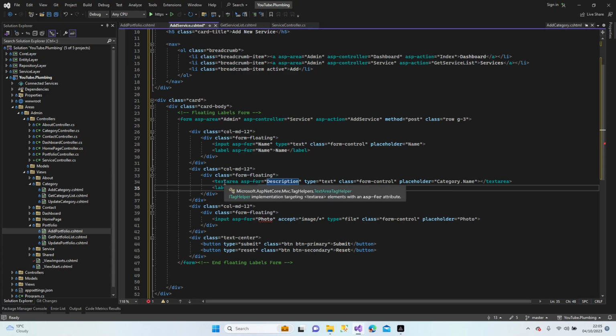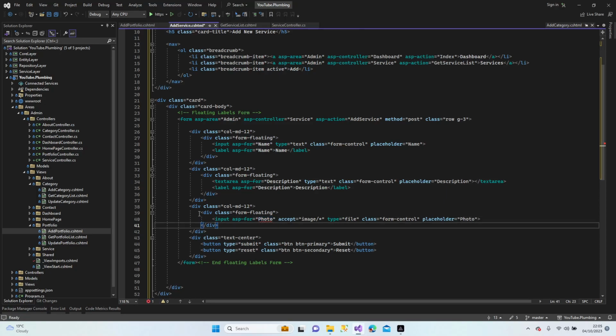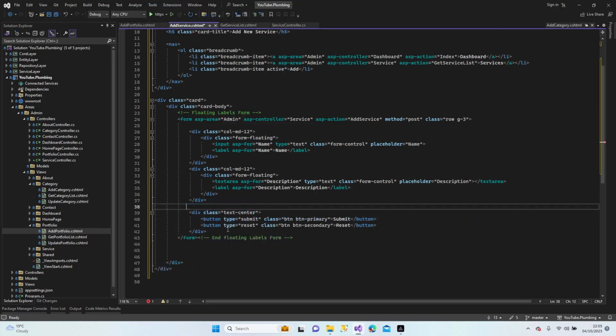Why would this text area be for the category name? Did we use the text area for the category name? Let me check. I'm gonna check after I finish this service. Okay. Description type, control description. Okay, all right. The third one is no. This is for photo. Delete it.